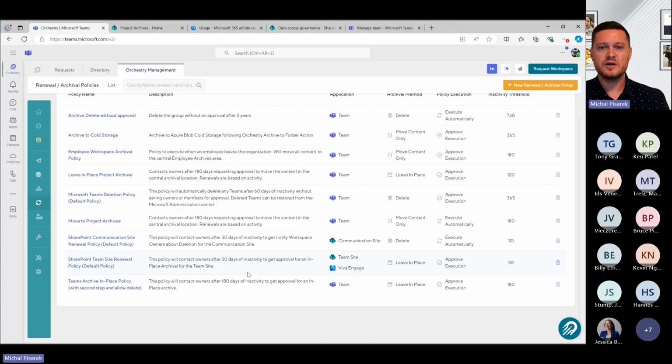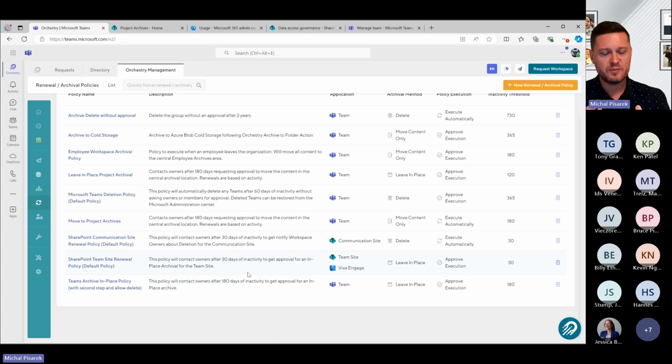So let's imagine you want to do a cleanup. You're paying out the nose for Microsoft storage. You've got a bunch of stuff that people are never going to use anyway. How could I get Orchestry to help me go find all of those workspaces which are inactive, contact the owners of those workspaces, and give them some options? Do you want to archive this stuff? Do you want to delete this stuff? Do you want to keep this stuff? And then actually go through a proper archiving process.